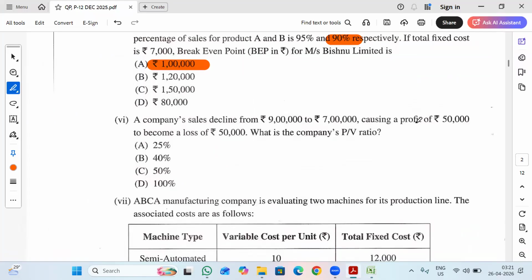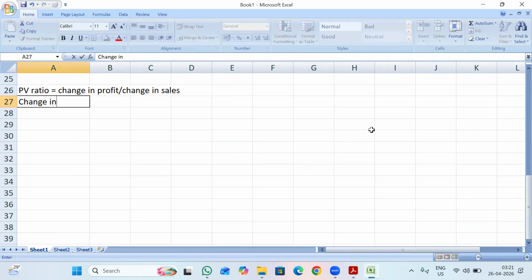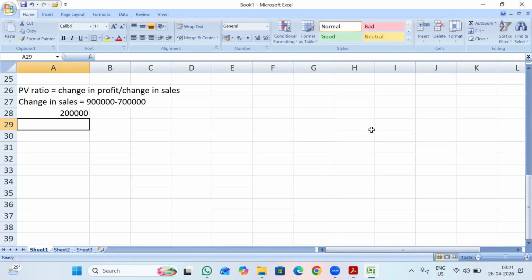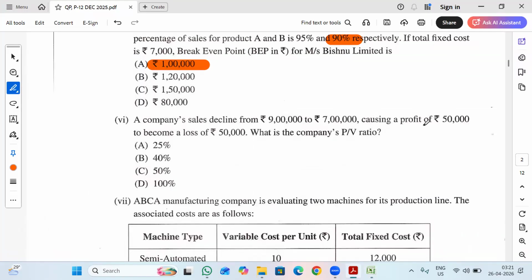So here I'm having sales of 9 lakh to 7 lakhs. It is reducing, that means change in sales. Here it is reducing, right? 9 lakh to 7 lakhs. So that means here the sales is reduced by 2 lakh rupees. Now let's see profit, change in profit. So the question says a profit of 50,000 becomes a loss of 50,000.